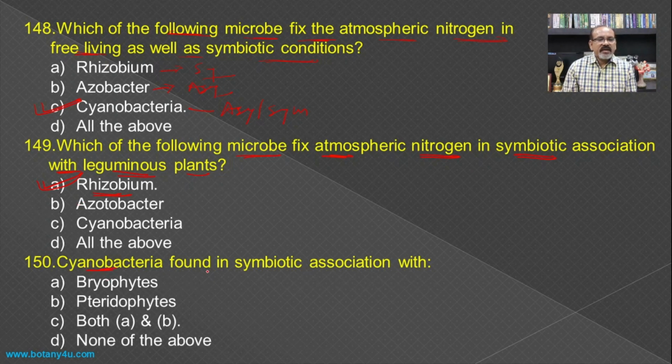Then cyanobacteria are found in symbiotic association with. We see cyanobacteria in Anthoceros in the bryophytes, and in the pteridophytes we have seen Azolla. Hence in both cases, bryophytes and pteridophytes, the cyanobacteria grow in association, and hence both A and B become the answer for this question.